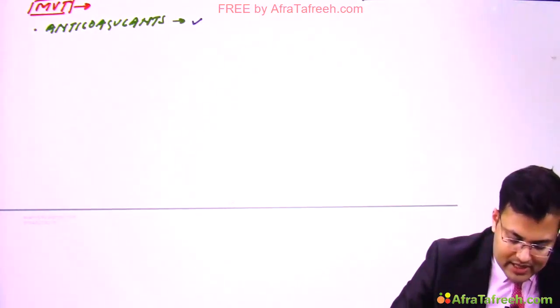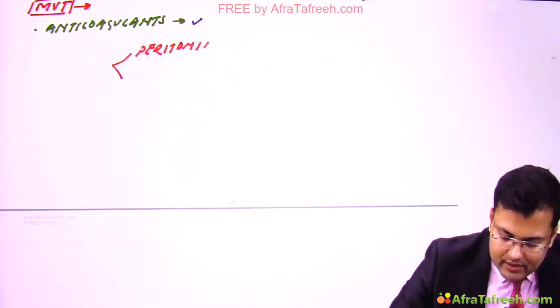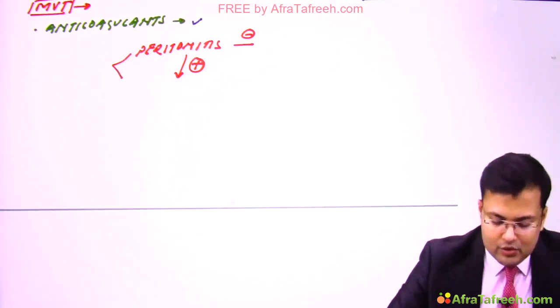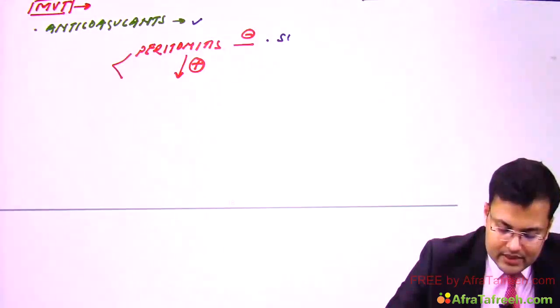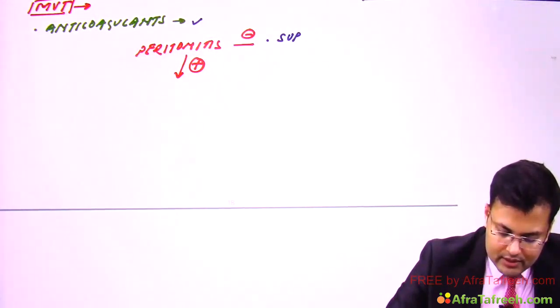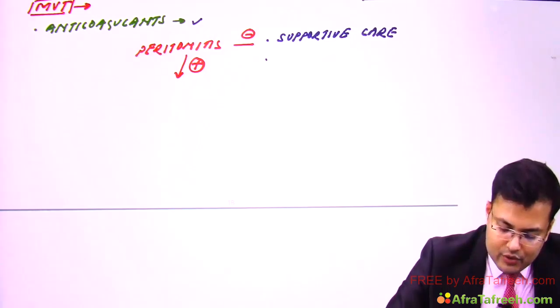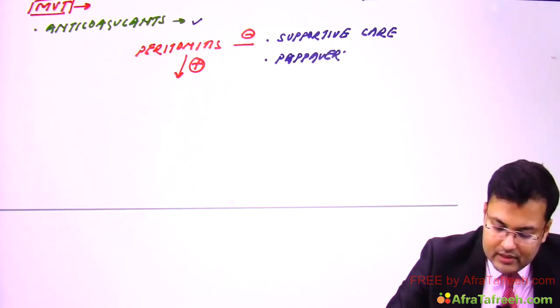Whether the patient is having peritonitis or not. If there is no peritonitis, in such patients generally we go for supportive care. We provide supportive care. We go for papaverine infusion. Clear?